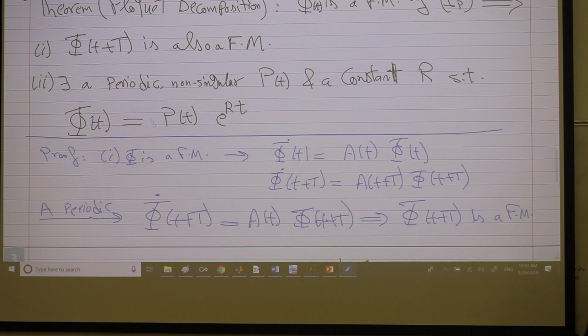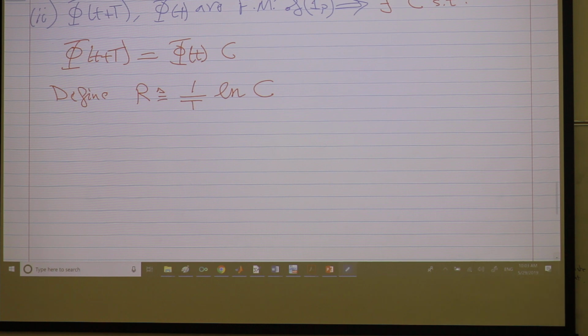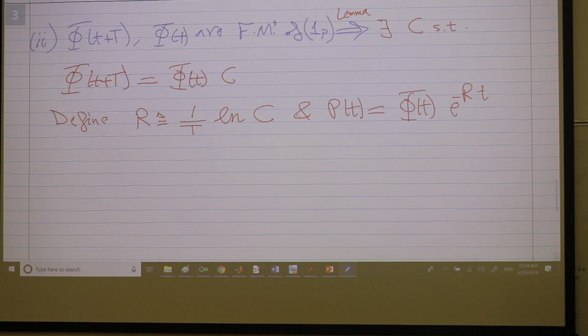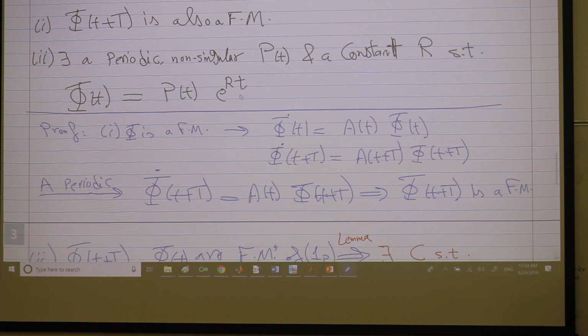I'm going to define P from this equation to be phi multiplied from the right by e to the negative RT. So P is phi e to the negative RT with this R. It's all based on this matrix that relates these 2 fundamental matrices. Now it remains, so this is satisfied, everything is satisfied, but we need to show that P is periodic. And actually this is very important for the implications later on for stability.